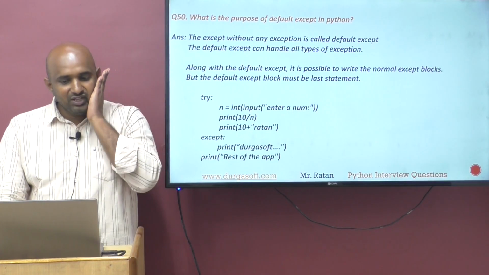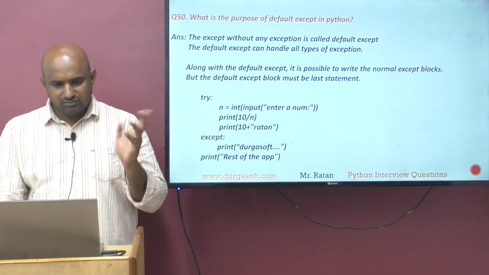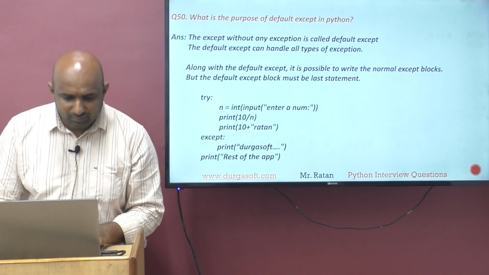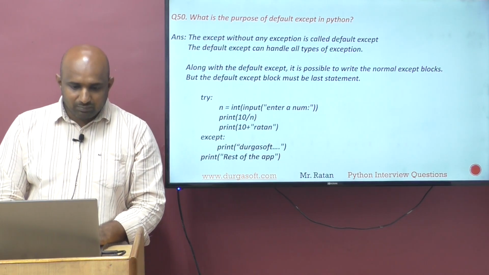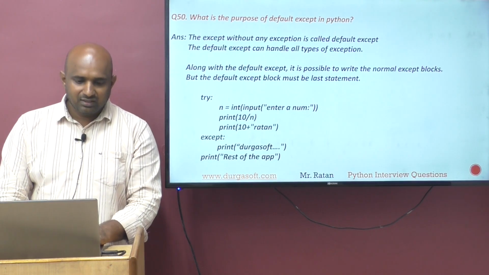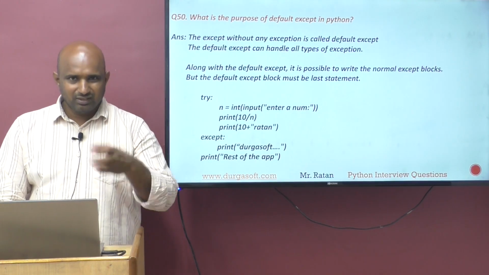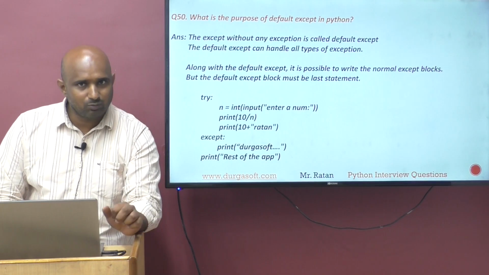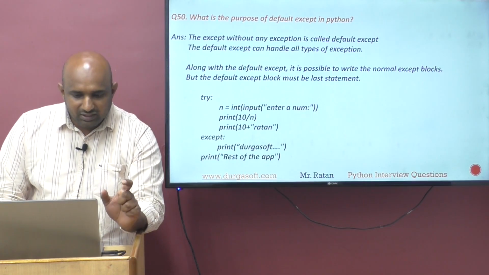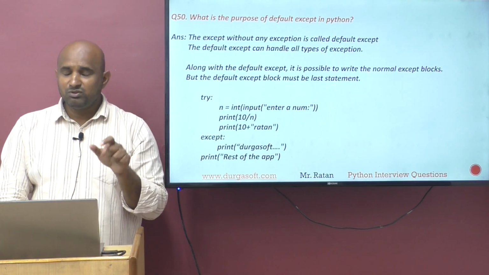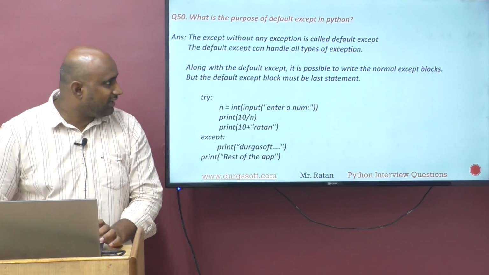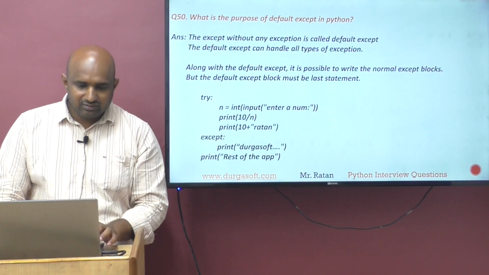We are discussing Python interview questions. What is the purpose of default except in Python? Some people will ask the question like this. An except is basically used to handle exceptions, with a try block and an except block. An except without any exception is called a default except. You are not writing any exception.